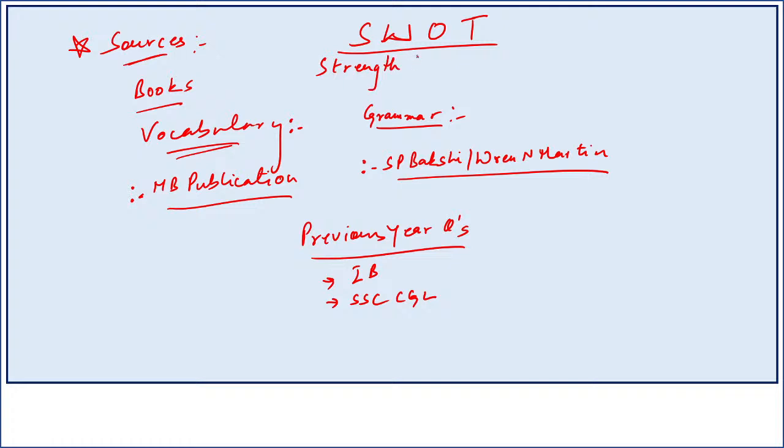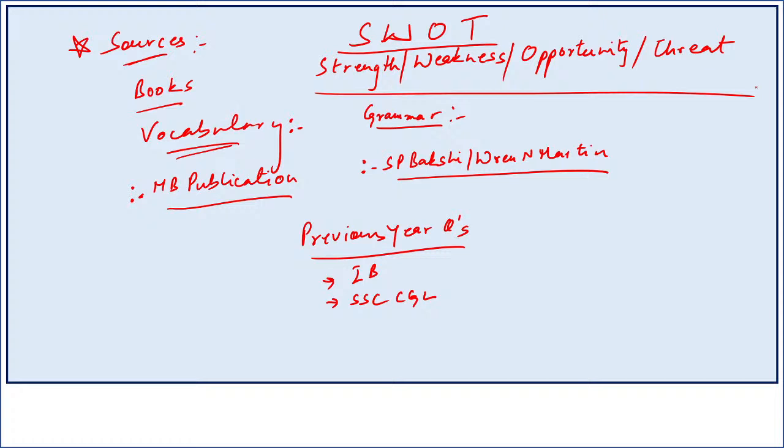S stands for strength. W stands for weakness, you should also know your weaknesses. Then what is the opportunity at hand? How important this paper is for you, that's the opportunity part. And what is the threat? If you prepare analyzing these four parts, you'll be better equipped to prepare for this paper. Always look into the SWOT analysis: what is your strength for this paper? I'm good at maths, I'm good at English, I need to prepare for reasoning. Or I'm good at English, decent in reasoning, I need to prepare for maths. So you need to work that way.